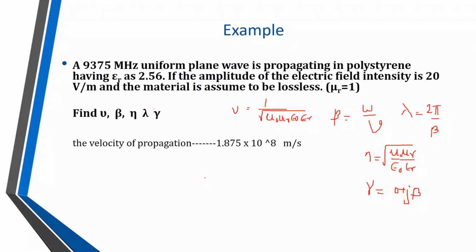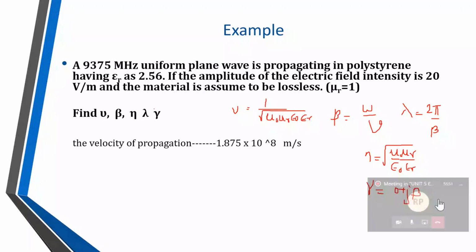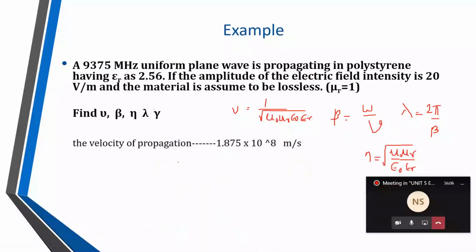Okay, what is the velocity? Namrata, what velocity did you get? Ma'am, it is 1.8 into 10 raised to 8. Okay. Check your answers, I have the answers with me. 1.8 into 10 raised to 8. Okay. What is beta, the phase constant?